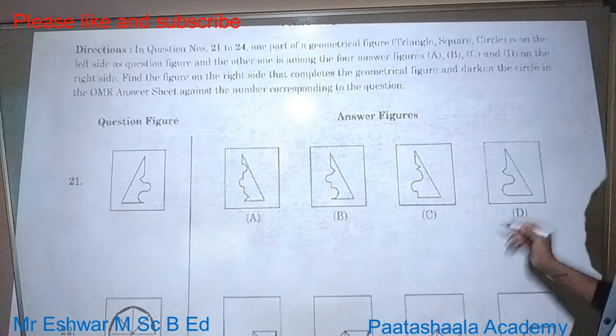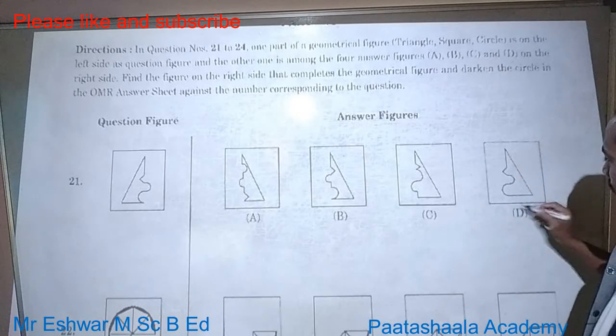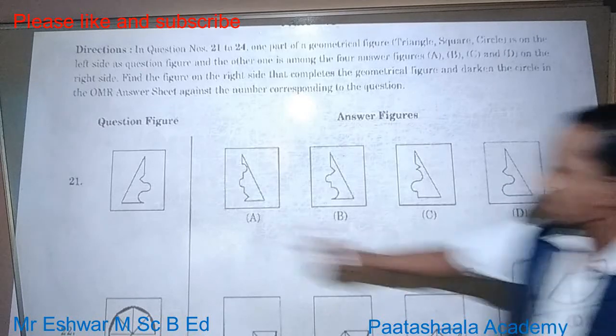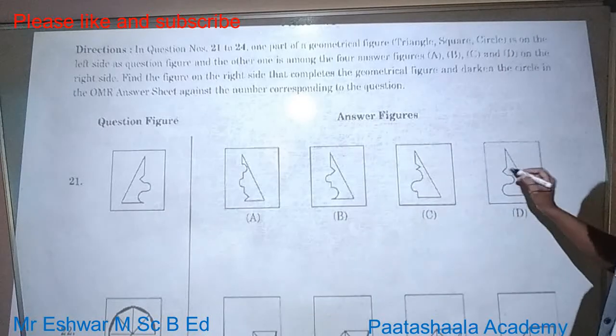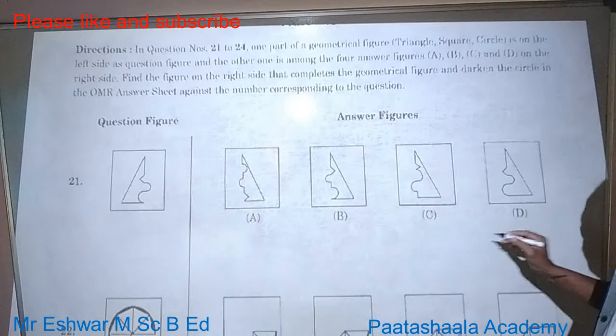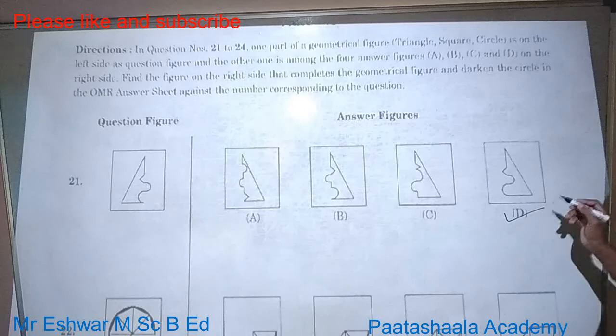Next, option D is possible, because you can fix this picture inside this, and the other picture here also fits. So the correct answer is option D.